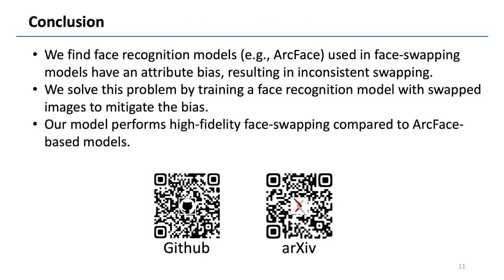In conclusion, we find face recognition models such as ArcFace used in face swapping models have an attribute bias, resulting in inconsistent swapping. We solve this problem by training a face recognition model with swapped images to mitigate the bias. Our model performs high-fidelity face swapping compared to ArcFace-based models.